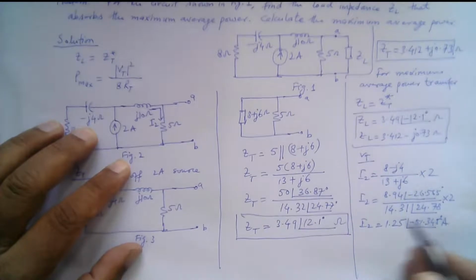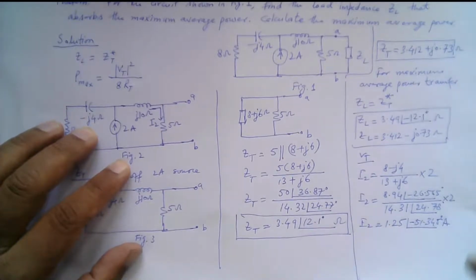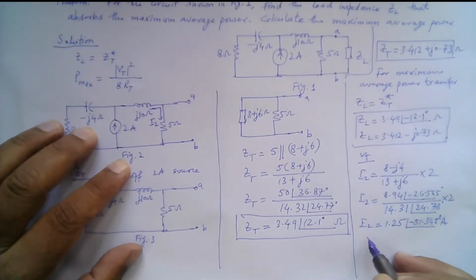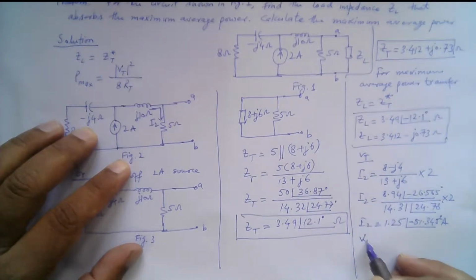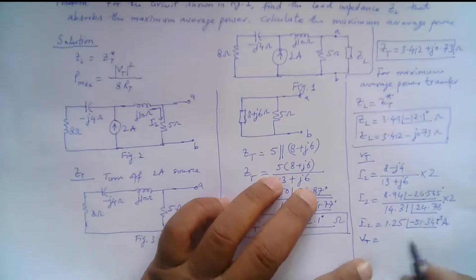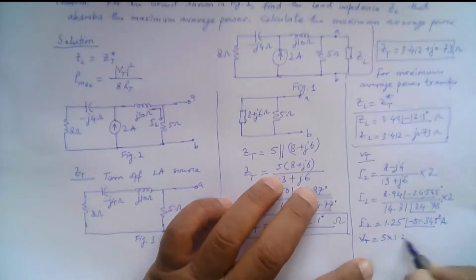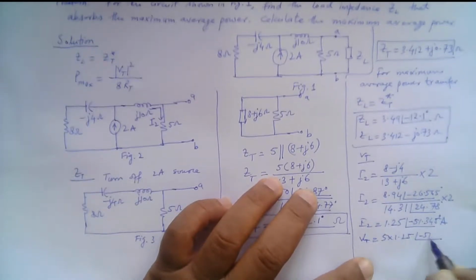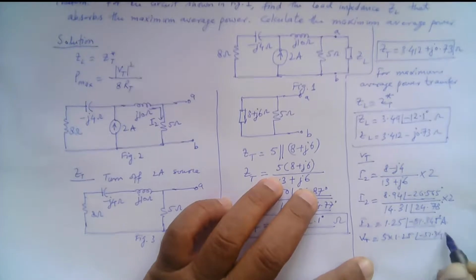And now the Thevenin voltage is given by 5 times this current. So 5 multiplied by 1.25 at minus 51.345 degrees.